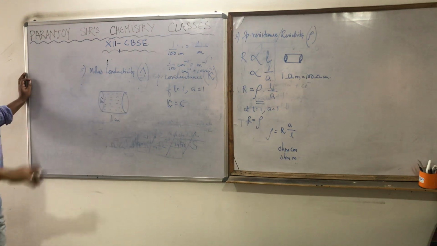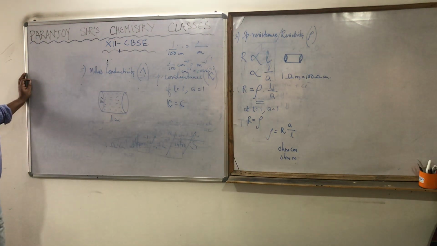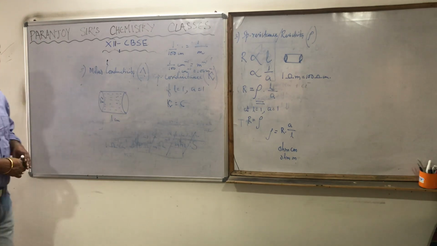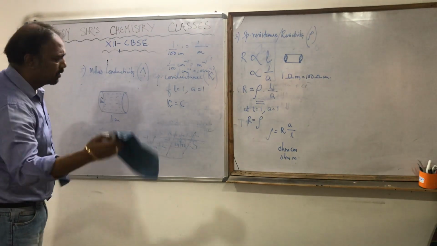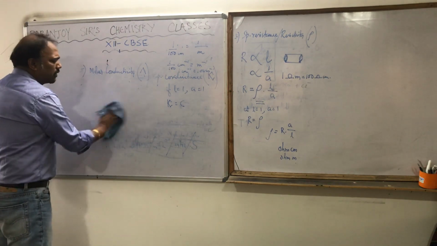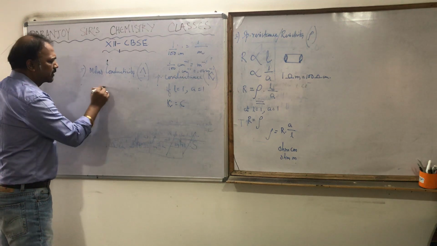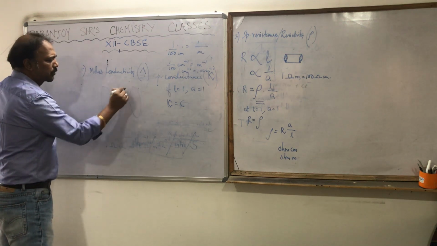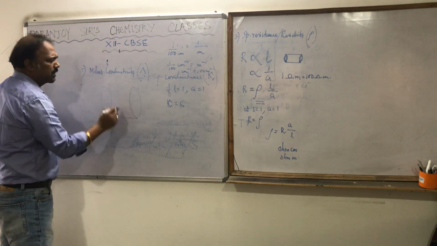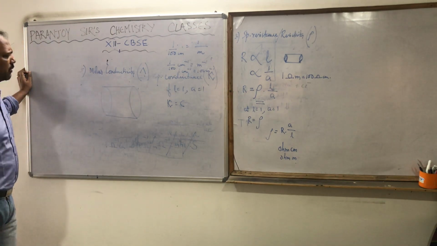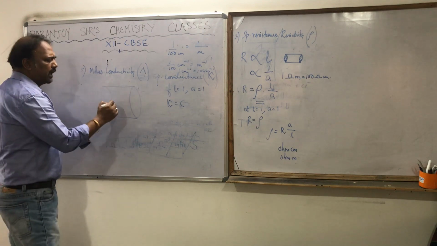Whatever is given, you can find out the specific conductance of it. But molar conductivity is what you know. Molar conductivity is now that we have to place the electrolyte in between two electrodes. In between two electrodes, all of you know electrodes, anode and cathode. In between two electrodes, okay, how much?